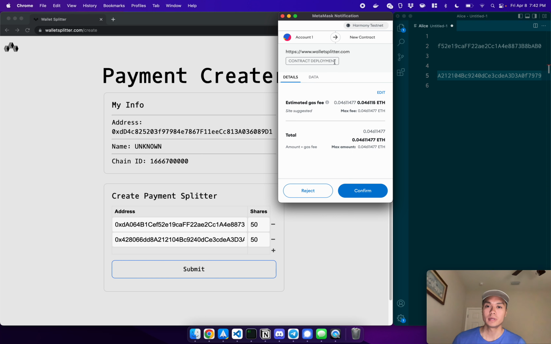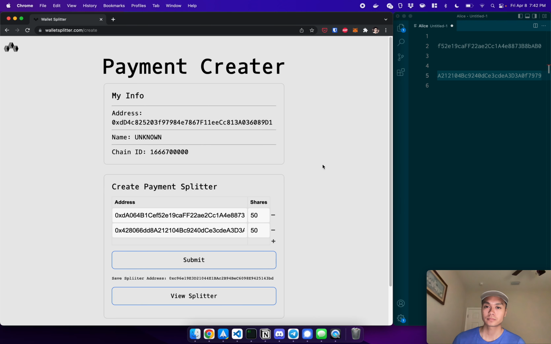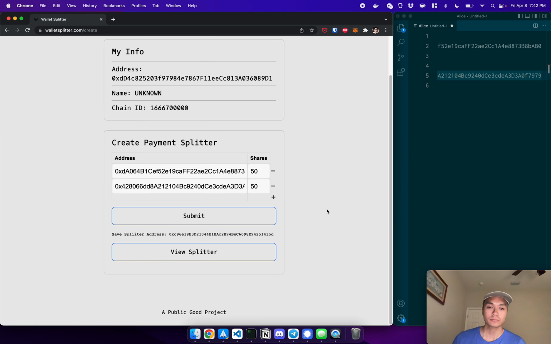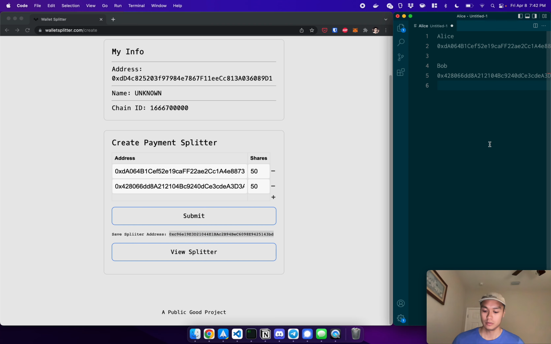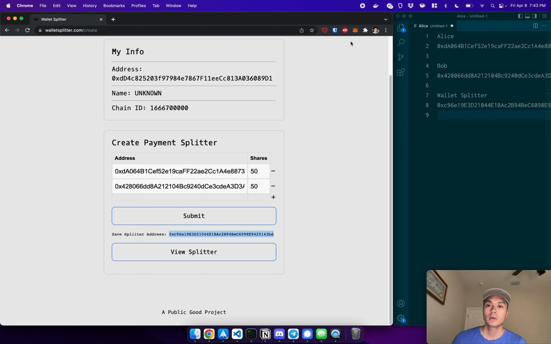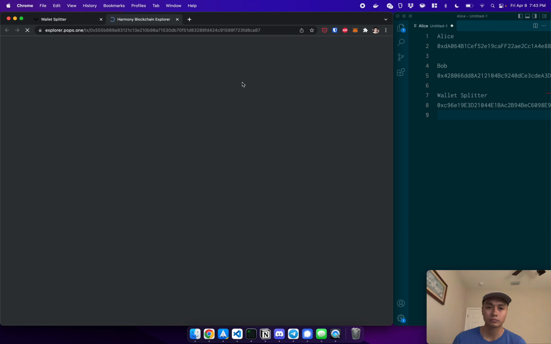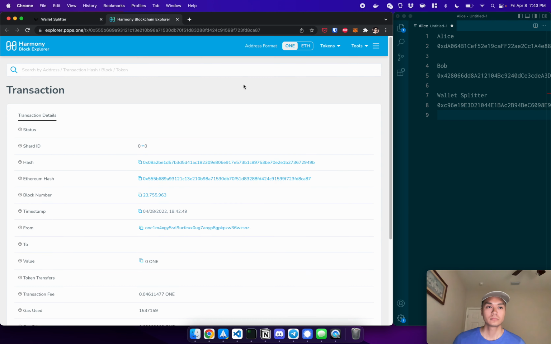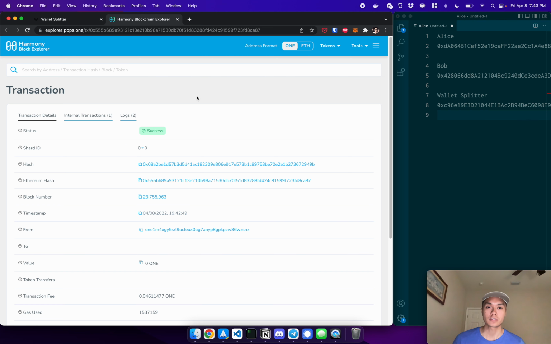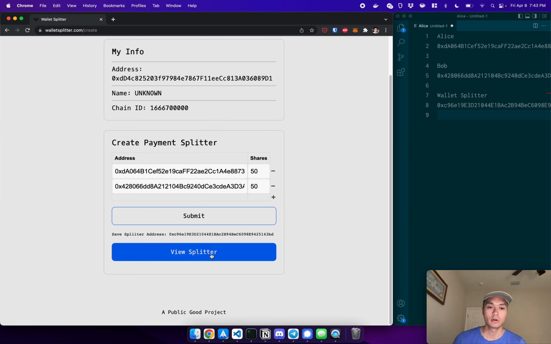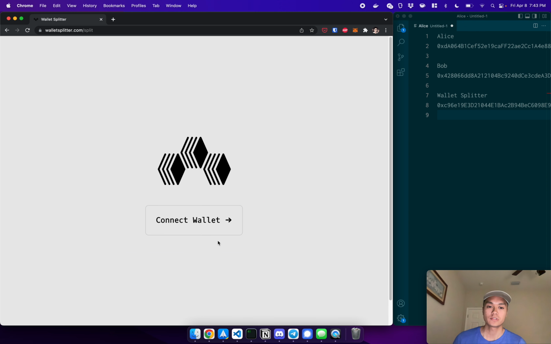So this is the contract deployment. Make sure the shares are split evenly. Hit confirm. And we'll give it a few seconds. Here is the address, and I'm going to save this somewhere secure. So, wallet splitter. Okay. We can check on chain to see if it's deployed. Okay, and it's successful. So now we can go to the wallet splitter and actually split some funds.